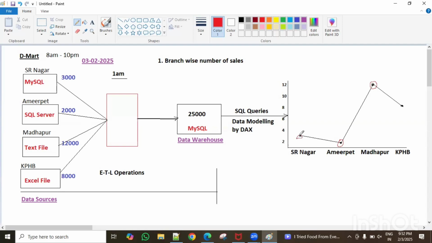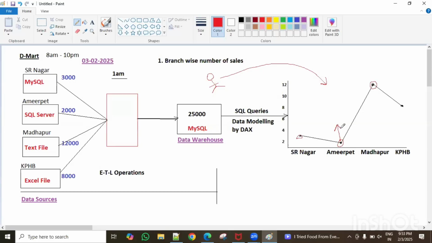Now, as a business owner or as a management team, by seeing this, we think: in Ameerpet, why are there fewer sales? What is the reason? How to increase the Ameerpet sales? That's what we think, guys. We means not the developers, not the team leads, not the managers, guys.